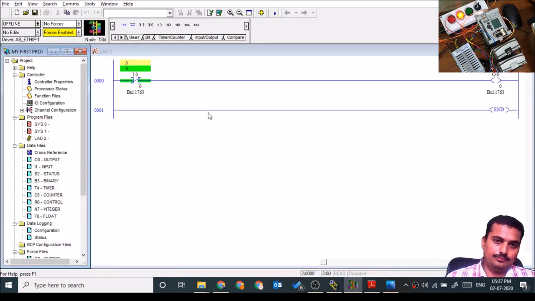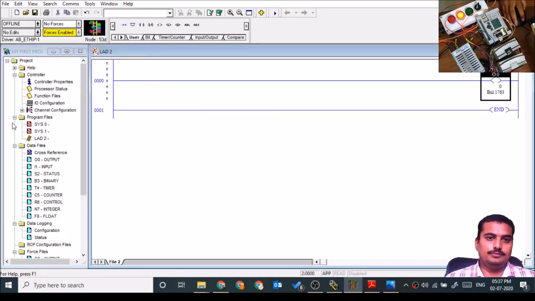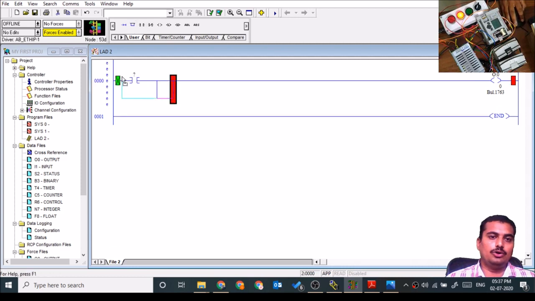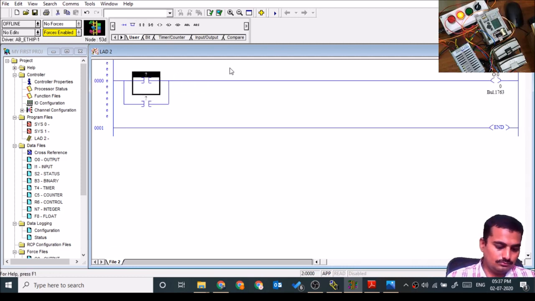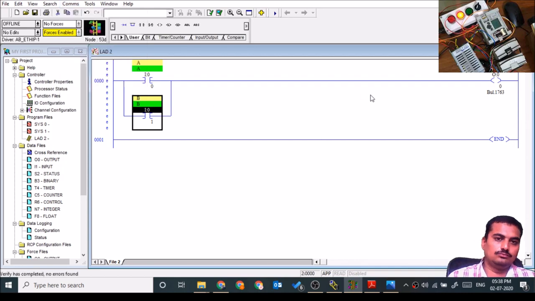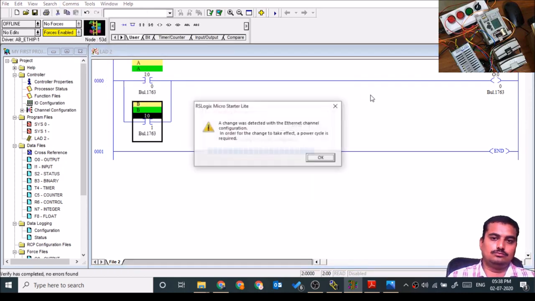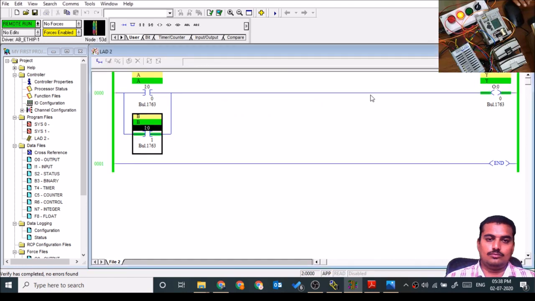Then we'll build the OR gate. If any one input is on, output should turn on. First response 0 0 0, 0 1 1, 1 0 1, 1 1 1.